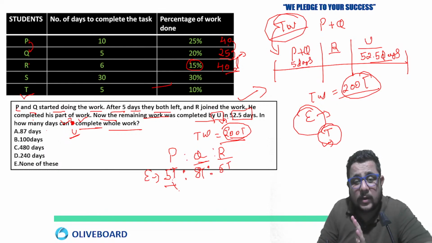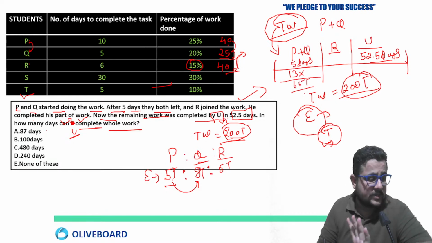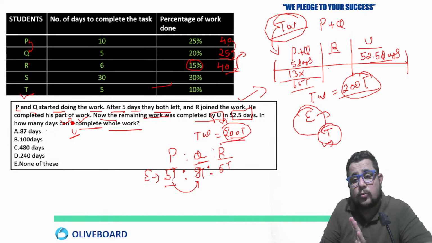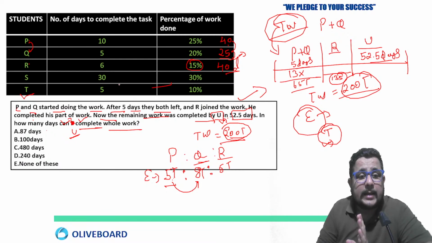So P and Q work for 5 days. Per day they will consume how many cups of tea? 5 plus 8, 13. So in 5 days, 13 into 5, 65 cups of tea are finished. Now how many remaining? Out of 200, 200 minus 65, so 135 are left.